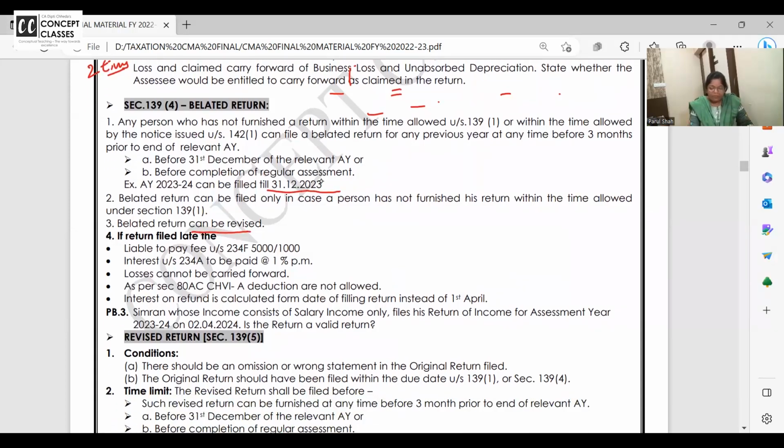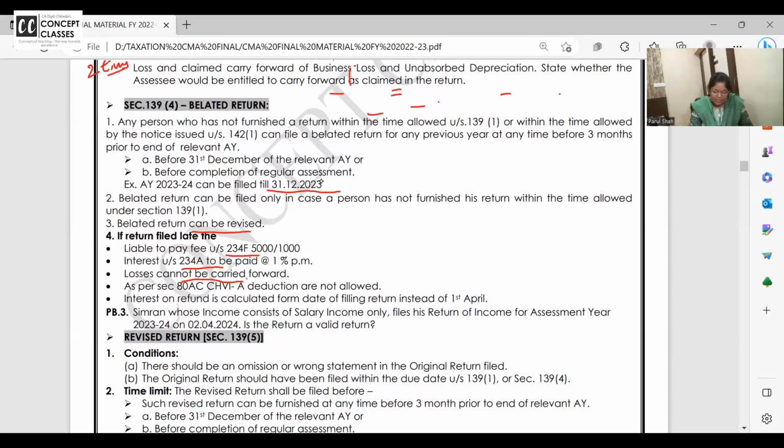Can a belated return be revised again? First you file the return late. Instead of July, you filed your return in November. And now again you want to revise it. Is it possible? Answer is yes. If return is filed late, you need to pay 234F fees. You need to pay 234A interest. Your losses cannot be carried forward. But okay, you're allowed to file the return late.